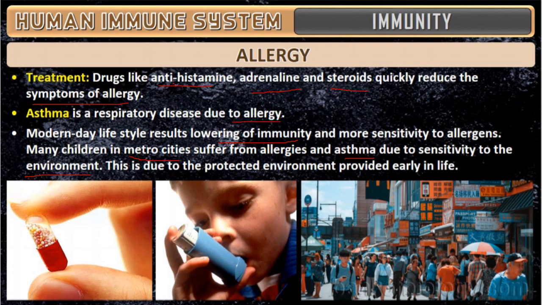This is also due to lower immunity, due to the protected environment provided early in life. So modern day life is dangerous when immunity is lower, as viruses and bacteria will enter our body and kill us. So why do we have to learn all this? We have to increase immunity so we can fight against any type of microorganism.